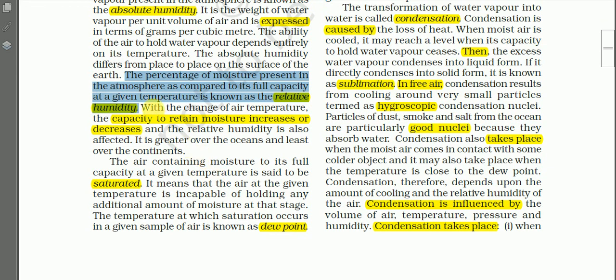And you must know that with the change of this air temperature, the capacity to retain moisture increases or decreases, as I told you, and the relative humidity is also affected. Relative humidity is affected by the change in the temperature, do not forget. However, absolute humidity is not affected by the change in the temperature. Okay, let us see one more diagram.